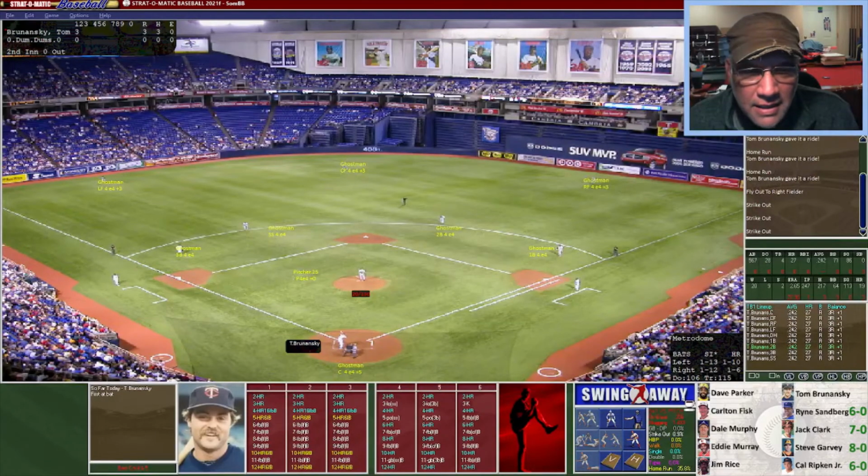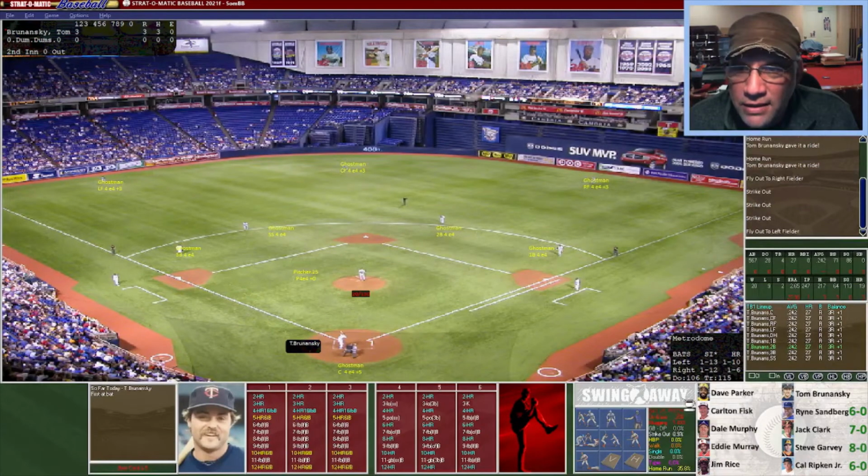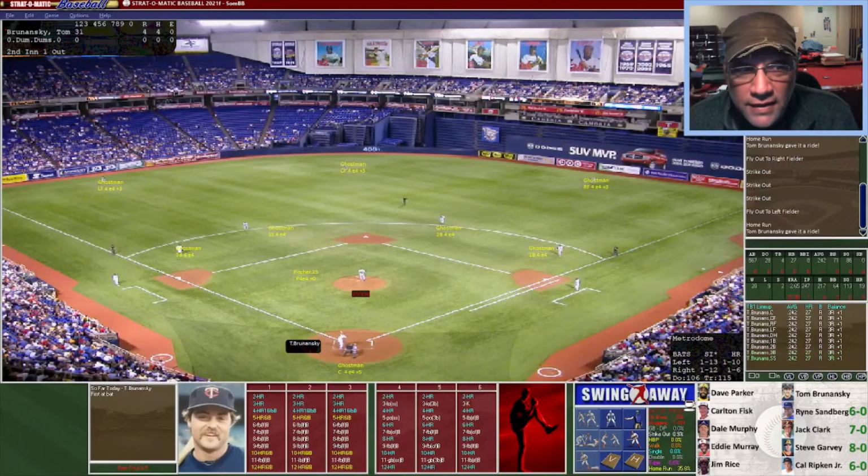makes him in contention. Here's the pitch. He's now going to fly ball to left field. That won't be far enough. His 4th out. Here's the pitch. A shot into left field. Will it have enough? And it does. 4 for Brunanski. Here's the pitch, the swing, and a fly ball to left field.